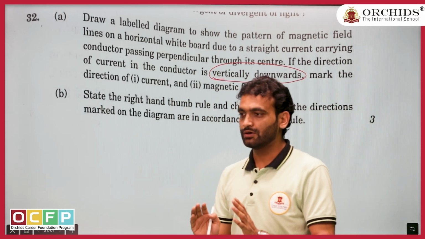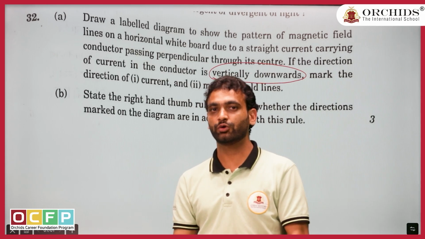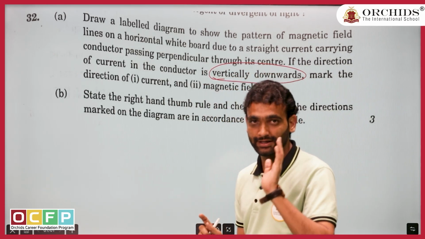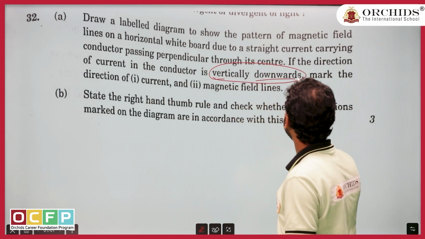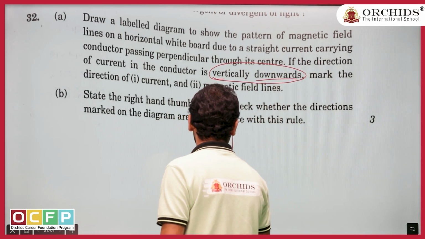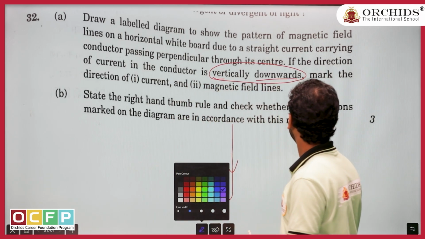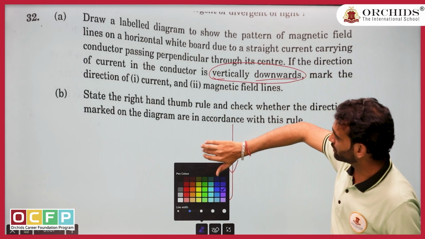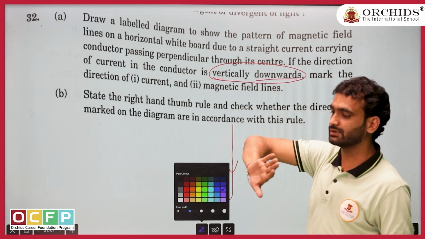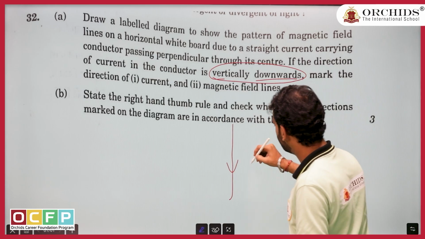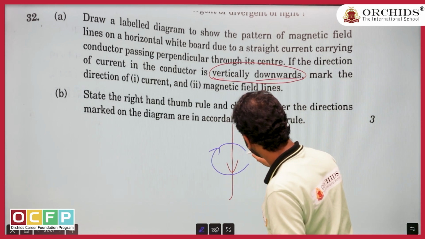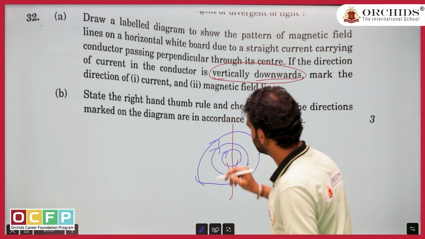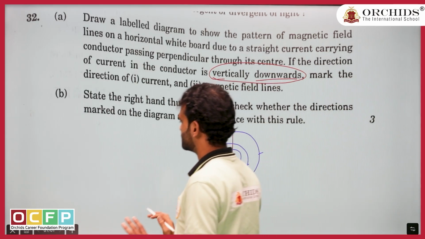So make sure, upcoming grade 9 students who are going to appear in grade 10, you are thorough with the grade 10 NCERT book. So vertically downward means something like this. Now they are asking what should be the direction. This is your current. So curl your fingers in this direction. Fingers are showing the direction of the magnetic field. So this is going to be something like this. Yes, I think this is a fairly easy, straightforward question.